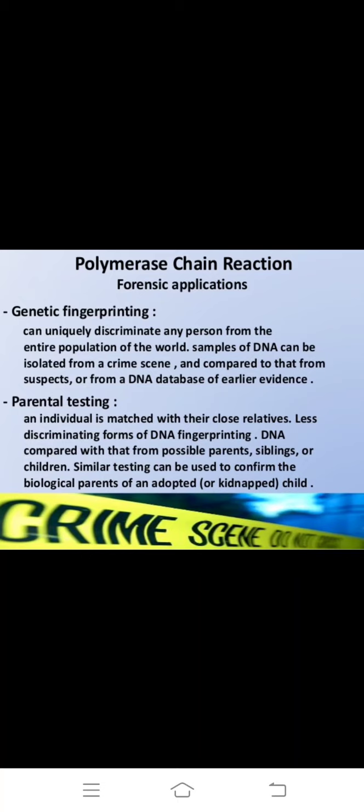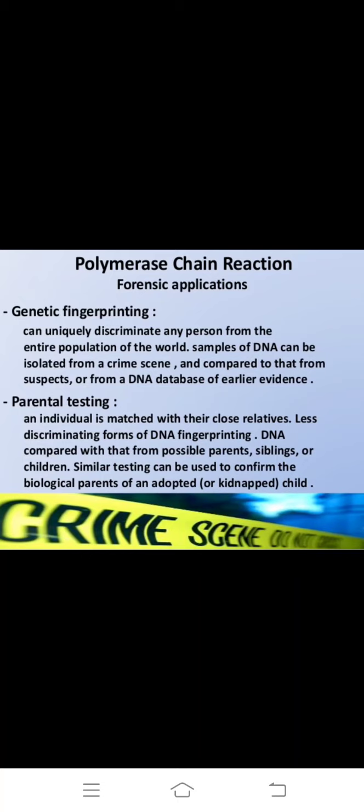Next, parental testing. An individual is matched with their close relative using a less discriminating form of DNA fingerprint. DNA is compared with that from a possible parent, sibling or child.